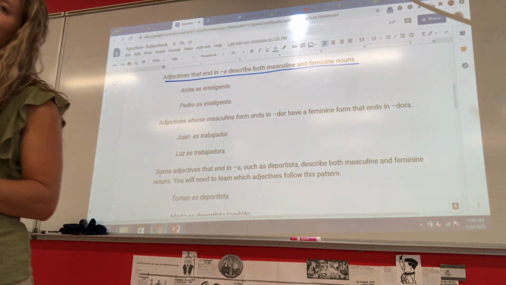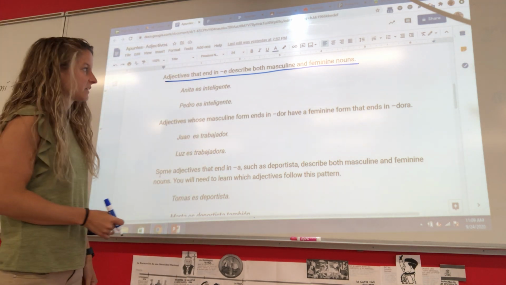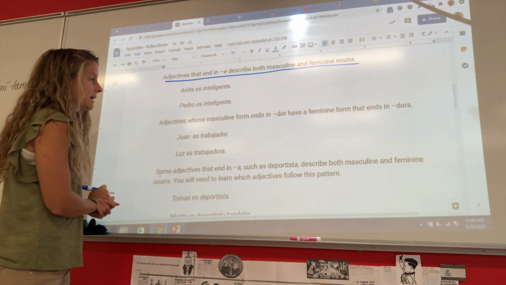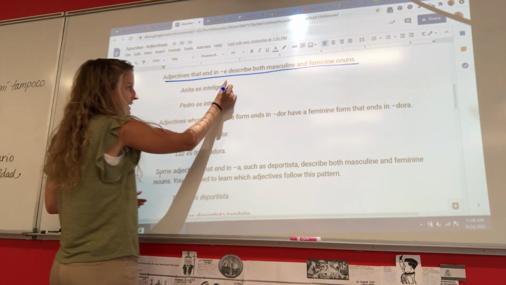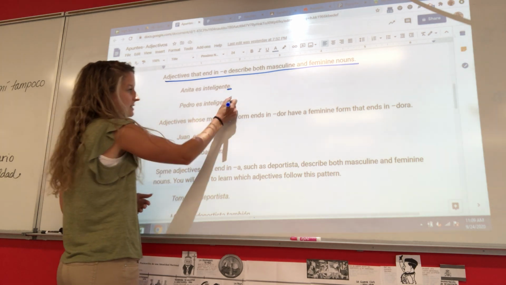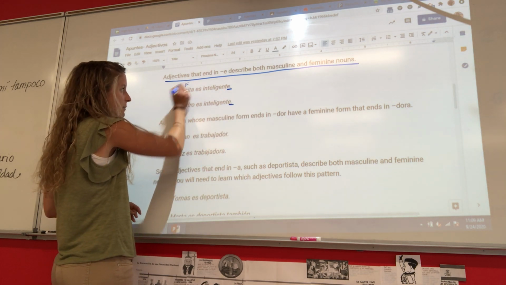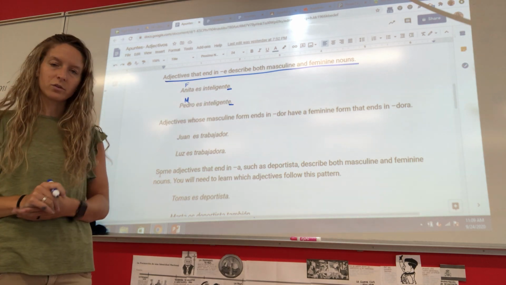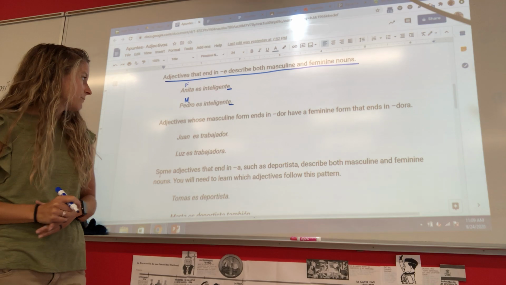They don't have an O or an A ending. They just have the E ending, so they can describe both masculine and feminine. Ejemplos son: Ana es inteligente, Pedro es inteligente, okay? She's a girl, femenina, and he's masculino, same adjective because the E can be used for either, right?